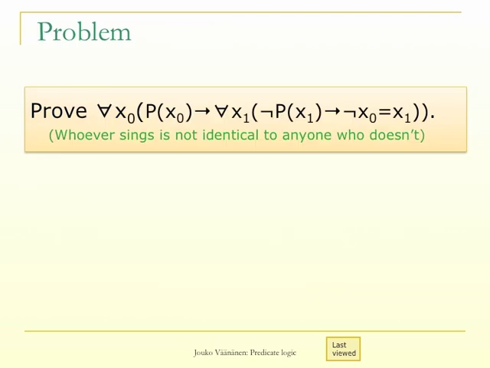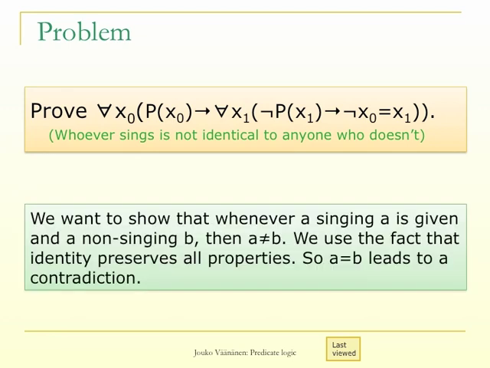Second problem. Prove for all x0 (p x0 implies for all x1 (negation p x1 implies negation x0 equals x1)). In a sense, this says that whoever sings is not identical to anyone who doesn't. We want to show that whenever a singing A is given and also a non-singing B, then A is not equal to B. We use the fact that identity preserves all properties, so A equals B leads to a contradiction.